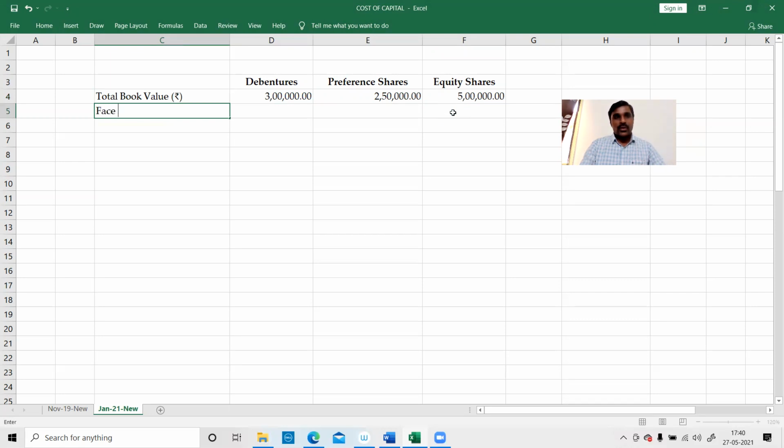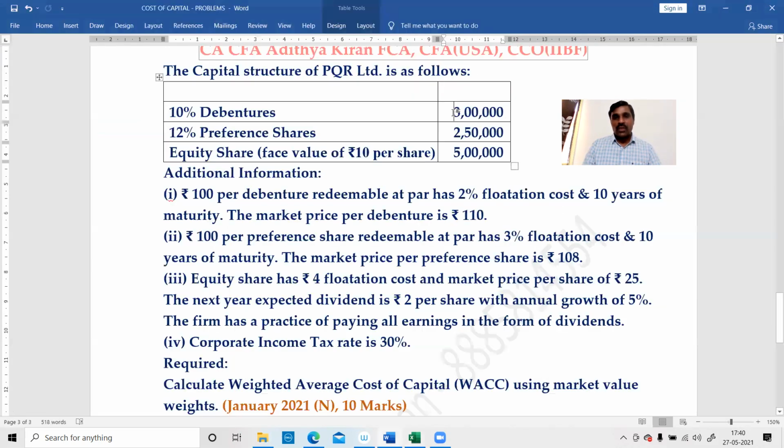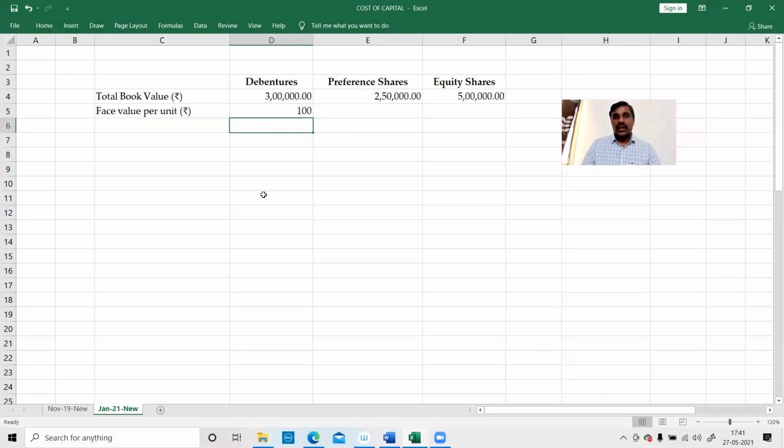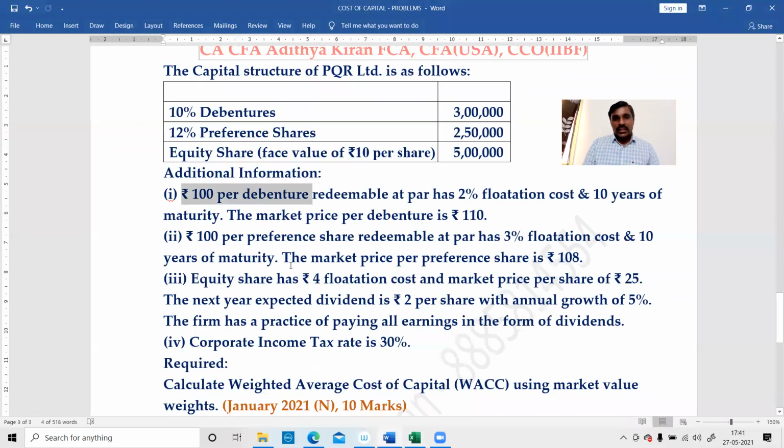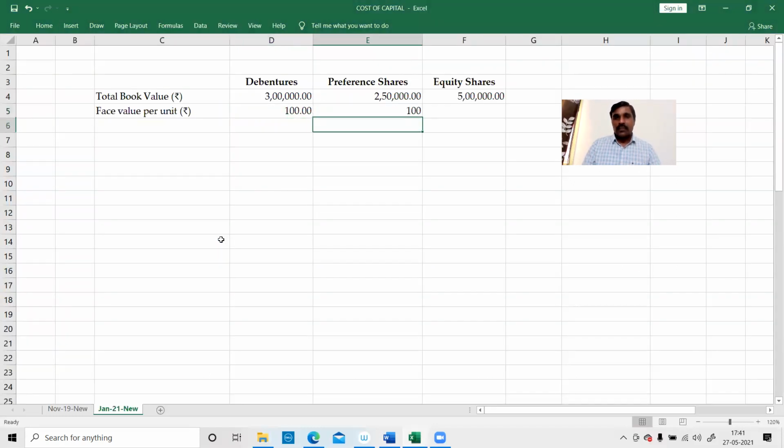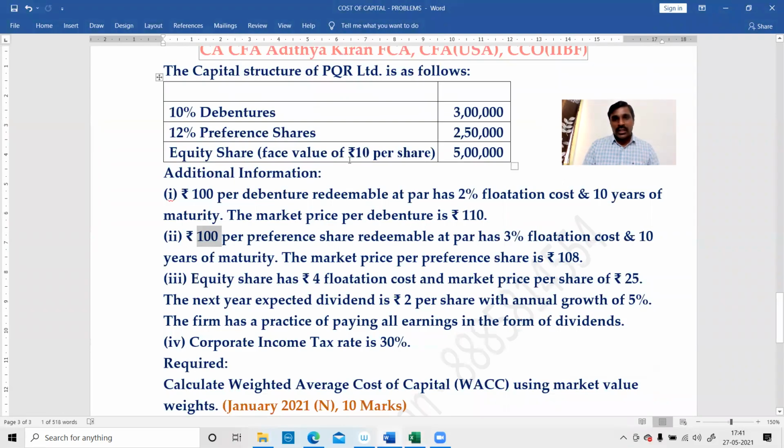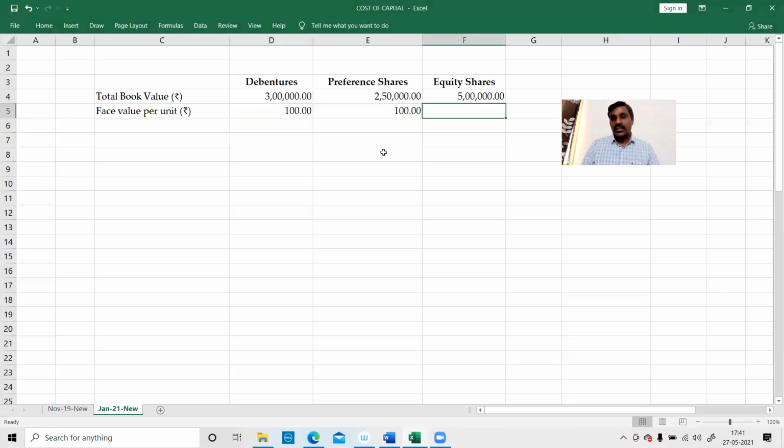Next, face value per unit. This is also in rupees. What is the face value of debenture? Rupees 100 per debenture. Therefore, face value is 100. What is the face value for preference shares? Rupees 100. Same. Next, what is the face value of equity share? Face value of equity share is rupees 10 per share. So we get this 10 as the face value per unit.